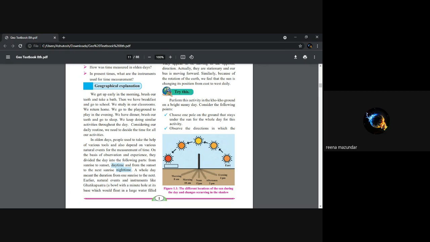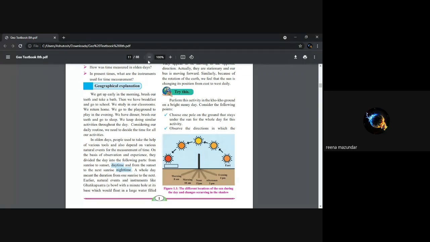So from sunrise to sunset it was daytime, and from sunset to sunrise it was nighttime. And there were natural tools like Ghatika Patra, that is a bowl with a minute hole at its base, which would float in a large water-filled vessel, isn't it? So all these were there in earlier days. आधीचे आपण मंगळामाळ बघायचं तर ते सगळं असेच होते की लोकांनी आपल्या ऑब्झर्वेशन वरून त्यांना कळलं की त्यांनी ऑब्झर्व केलं की सकाळी सूर्य उगतात आणि संध्याकाळी ते मावळतात असे. That way they came to know that this is day and this is night, isn't it?